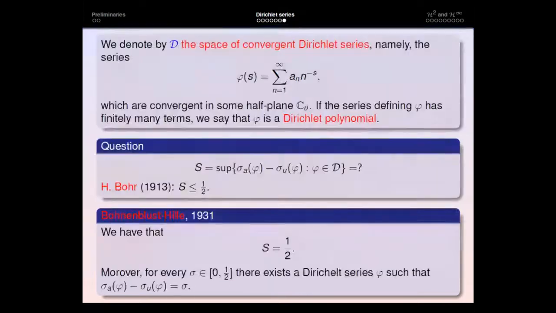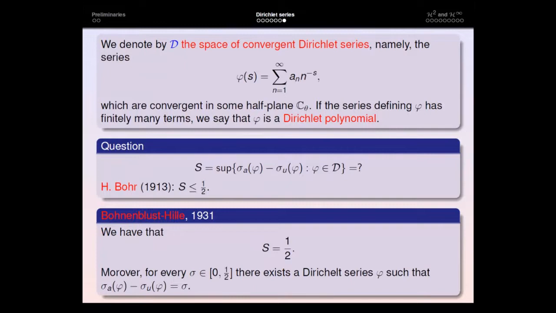Okay, so I will be denoting by D the space of all general Dirichlet series, those series of this form which converge in a certain half plane C theta. And in the case this series has finitely many terms, as happens for Taylor series, we will call this a Dirichlet polynomial.